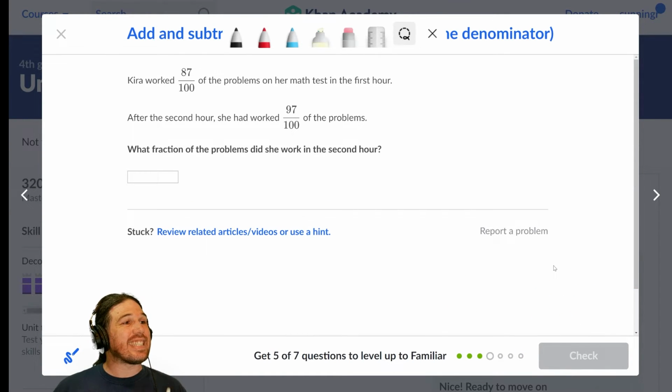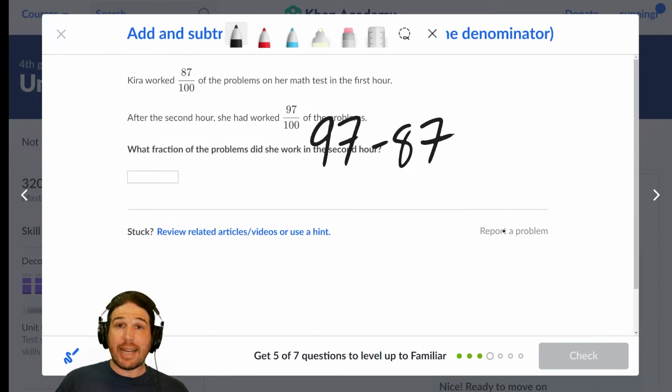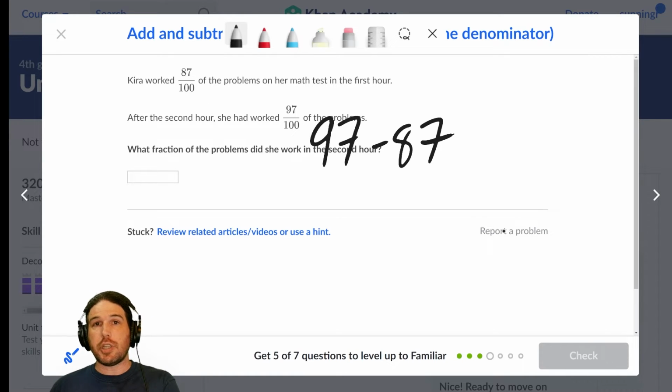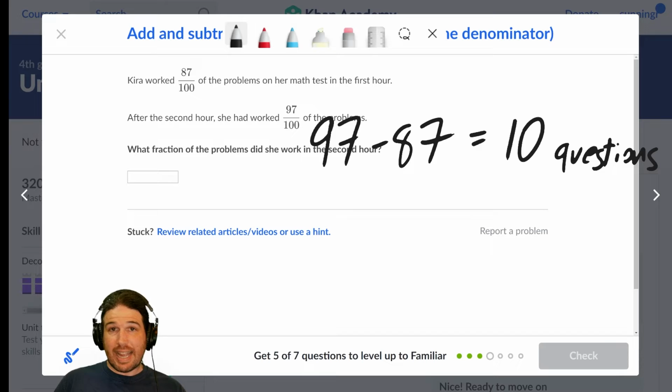Kira worked 87 out of 100 of the problems in her math test in the first hour. After her second hour, she had worked 97 out of 100 of the problems. What fraction of the problems did she work in the second hour? So again, this is just 97 minus 87. She did 97 questions after 2 hours. She did 87 questions after 1 hour. You subtract them. She only did 10 questions, maybe they were very difficult, in the second hour.